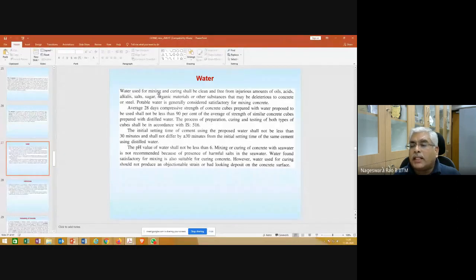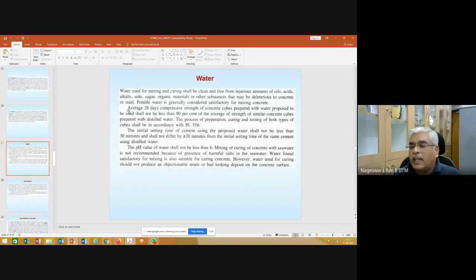Water used for mixing as well as curing shall be clean and free from injurious amounts of oils, acids, alkalis, salts, sugar, organic materials, or other substances that may be deleterious to concrete or steel, that is, harmful to concrete or steel. Potable water is generally considered satisfactory for mixing concrete.